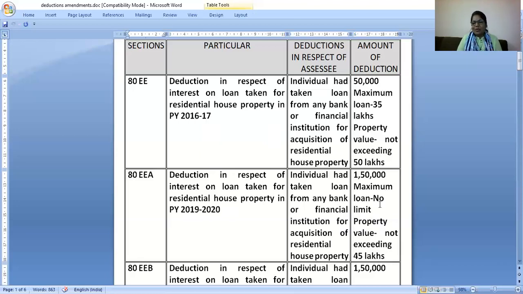One more case I want to discuss here. Sometimes in house property, we discuss what pre-construction interest is. I have already made a separate video only on the concept of pre-construction interest. So do check that so that that concept and these concepts are clear to you.